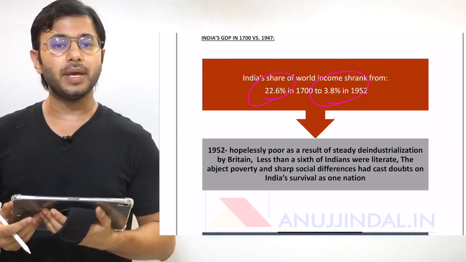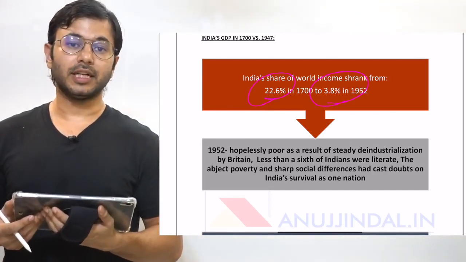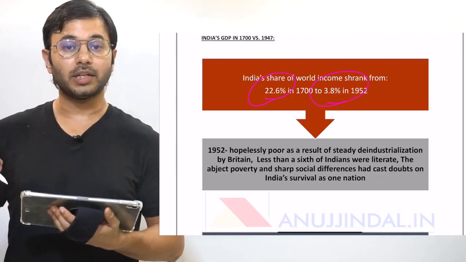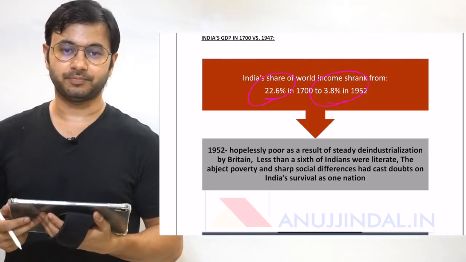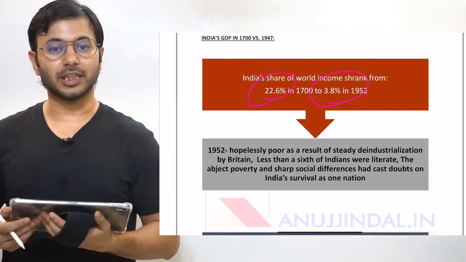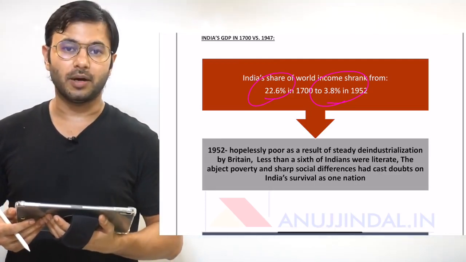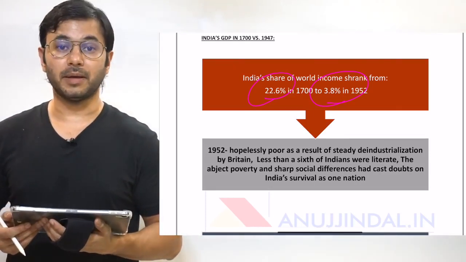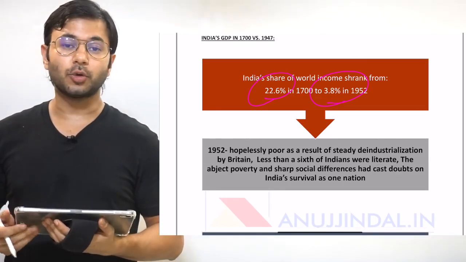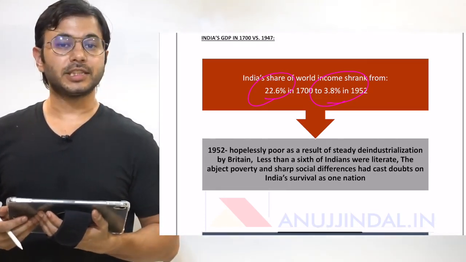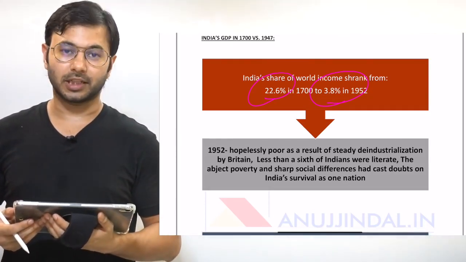What are the three major contributions of the Britishers in India which resulted in deindustrialization? Number one, abject poverty. Number two, illiteracy. And number three, drain of wealth. The drain of wealth theory was provided by Dadabhai Naoroji for the first time, who said that the Britishers looted India by earning some revenue, but at the same time by draining that wealth out of India towards their own country. At the time of independence, only 1/6 of India, that is 16% of India, was literate, and the majority of the population was in the clutches of poverty.